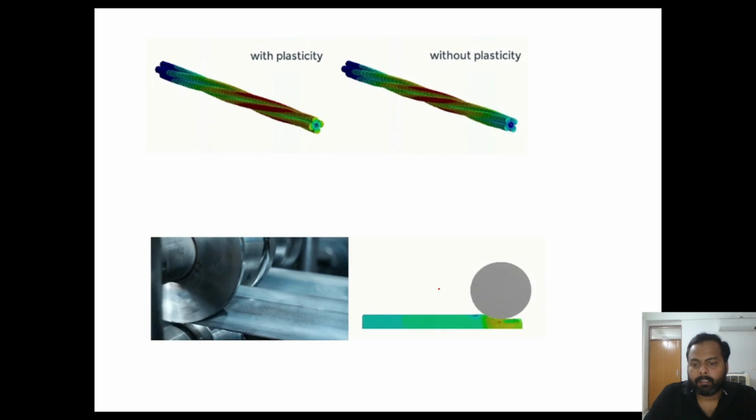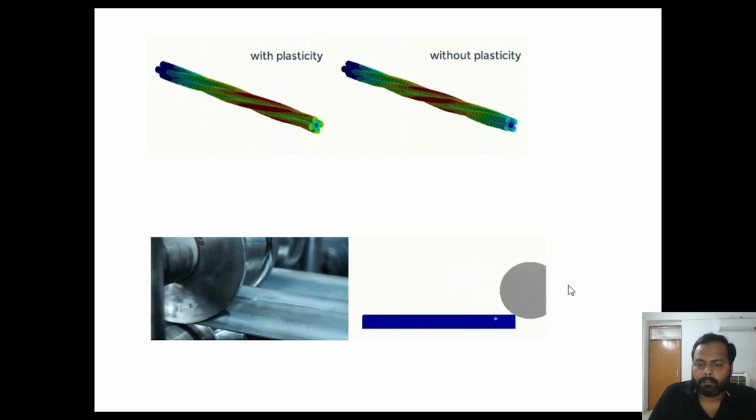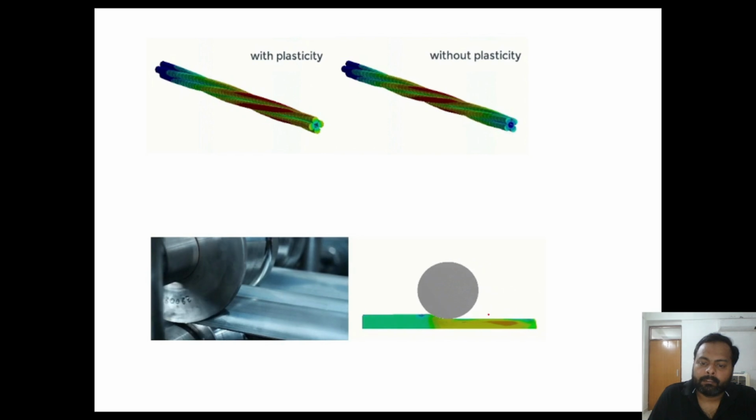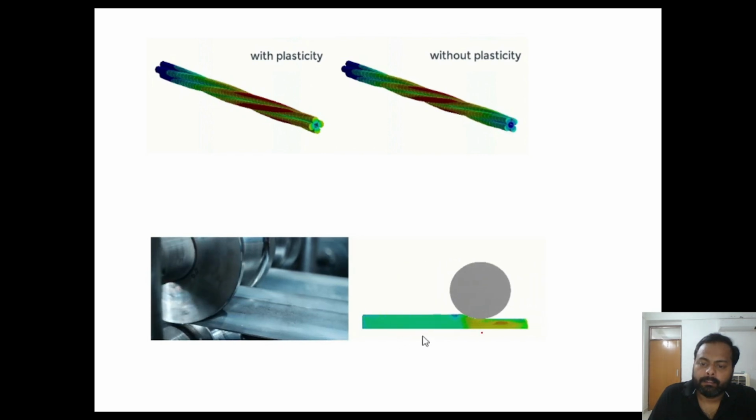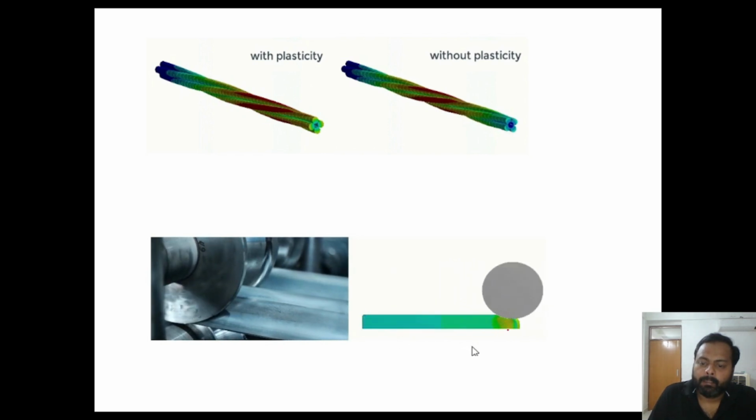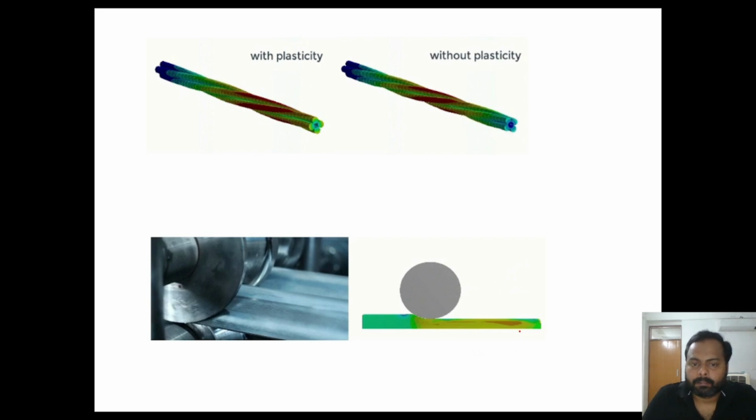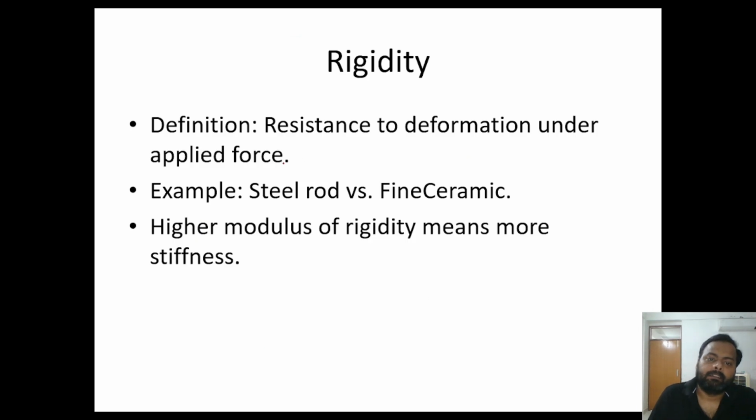We can have another. You can see the roller. As the roller is moving over the sheet, there is a complete deformation, the complete change in the thickness of the sheet. This is the plasticity. This is due to the property of plasticity. Next, we will go to the next property, that is the rigidity.